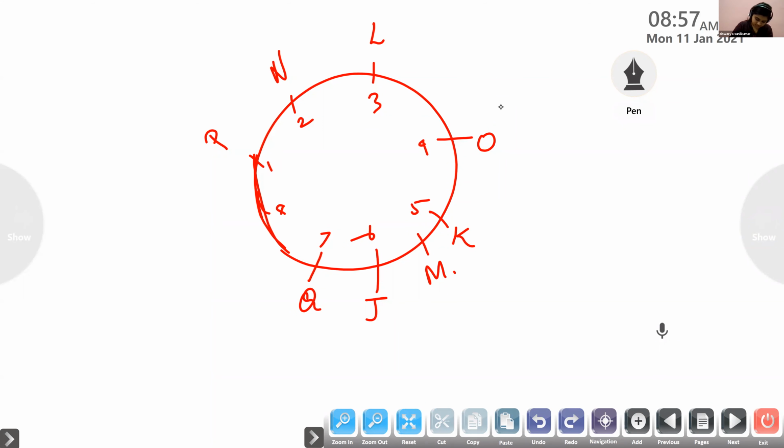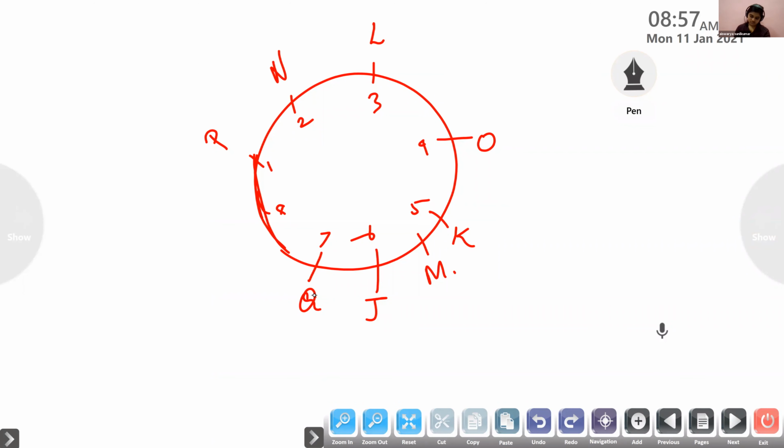Who is the person sitting just left of Q? Who is sitting next left of Q? It is P. Write the person sitting between L and P. Between L and P, who is sitting? N.